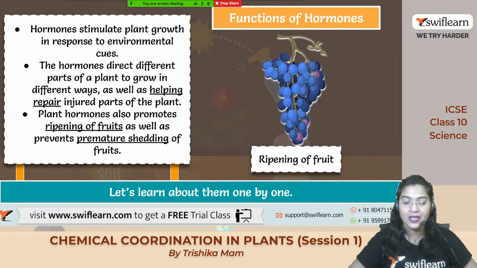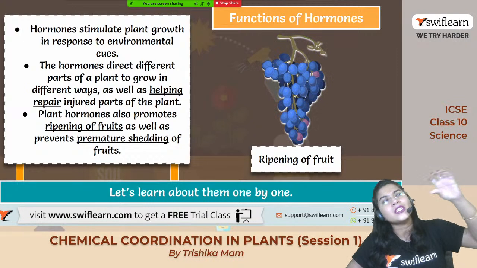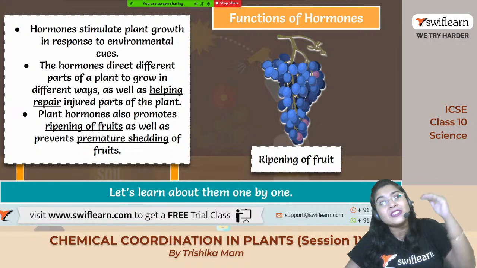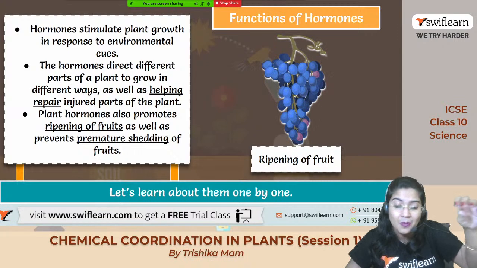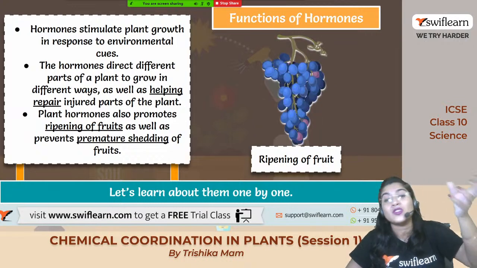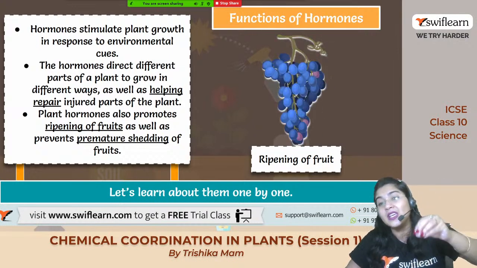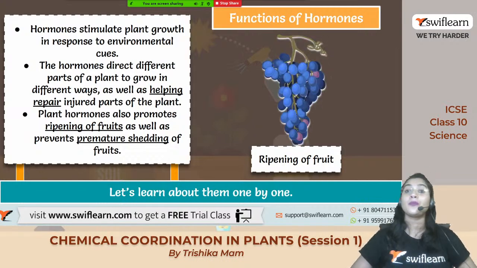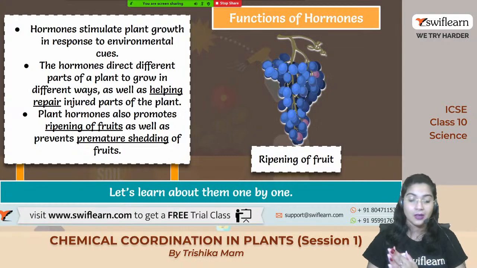After some days you will be able to understand that it is slowly turning into yellow color, and if you do not eat it after some days, like after 1 week, you can see that it is totally becoming brownish in color. Why is it happening? Because of the ripening. The more hormone secretion there is, first the fruit will ripen, and if you do not use it, it will rot. So these are all happening due to the presence of the hormones within their body.